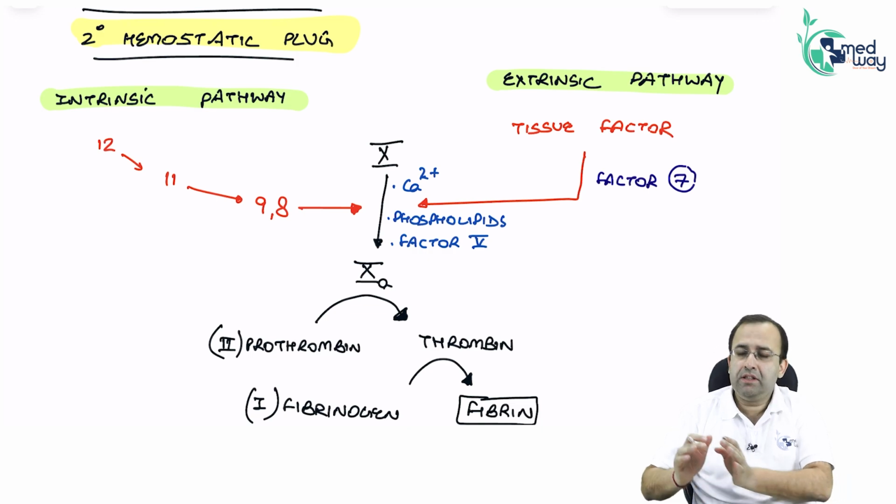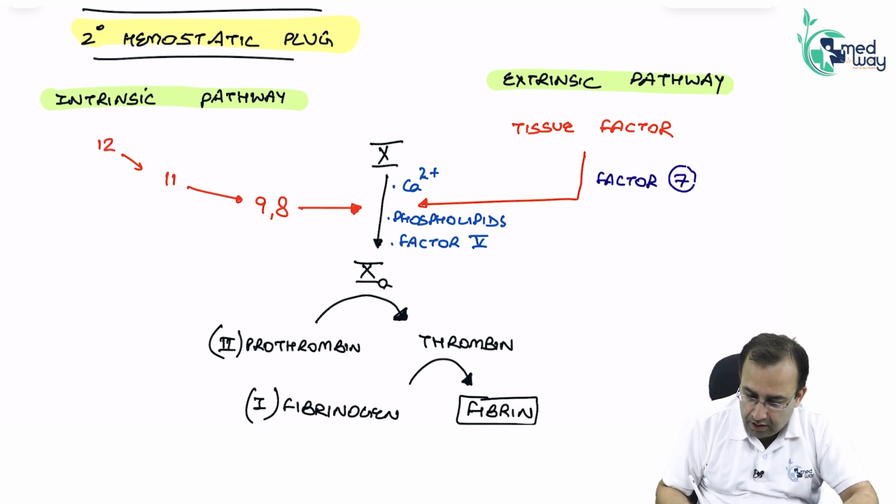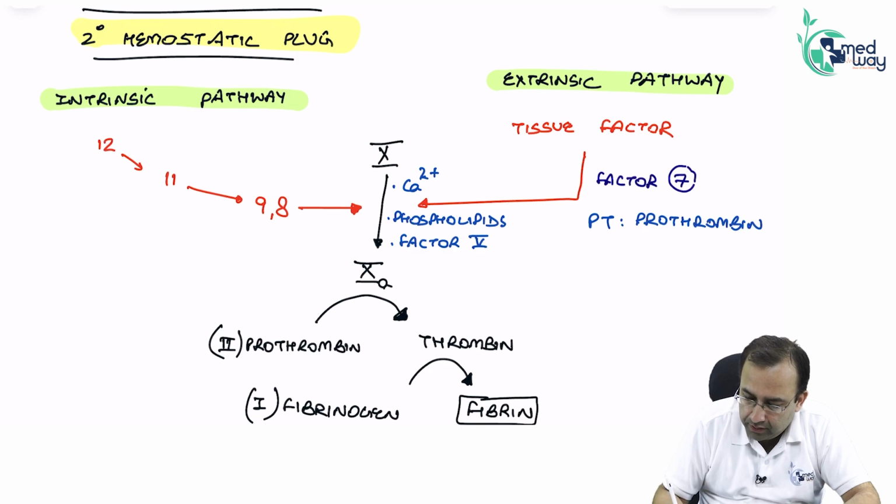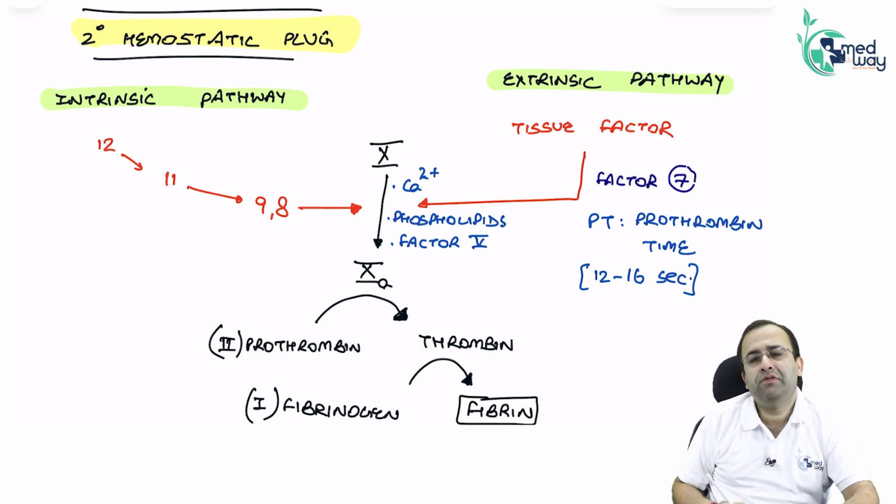Next point, which is the test for the extrinsic pathway? PT. The test used for the extrinsic pathway is PT, that is prothrombin time. Normal prothrombin time is 12 to 16 seconds. Test for extrinsic, PT.